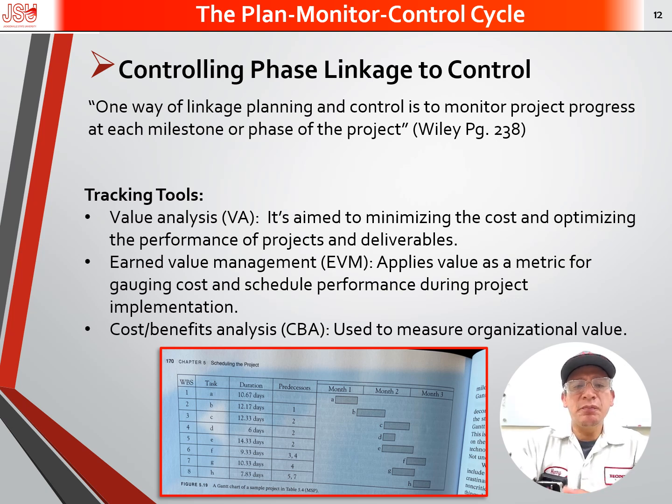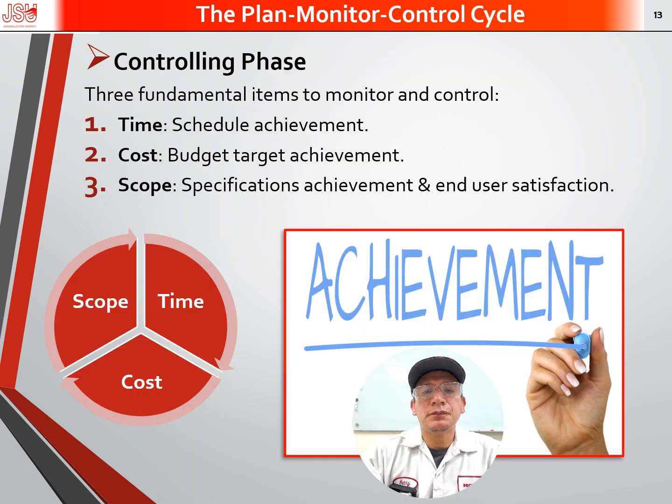So why are these tools important? Well, according to Chapter 7, one way of linking planning and control is to monitor project progress at each milestone or phase of the project. According to Chapter 7, there are three fundamental items to monitor and control. The first one is time. This is related to schedule achievement. The second one is cost, which is budget target achievement. And the third one is scope, which is specifications achievement and end user satisfaction.